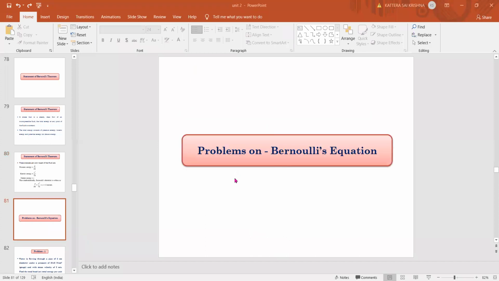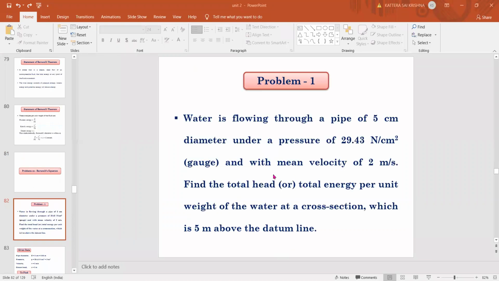Right. So now we'll take a small problem today, and then I will stop the class. One problem on Bernoulli's equation. Please read the question here. I'm reading, just listen. Water is flowing through a pipe of 5 centimeter diameter under a pressure of this. So the pressure is given, and we can understand now.